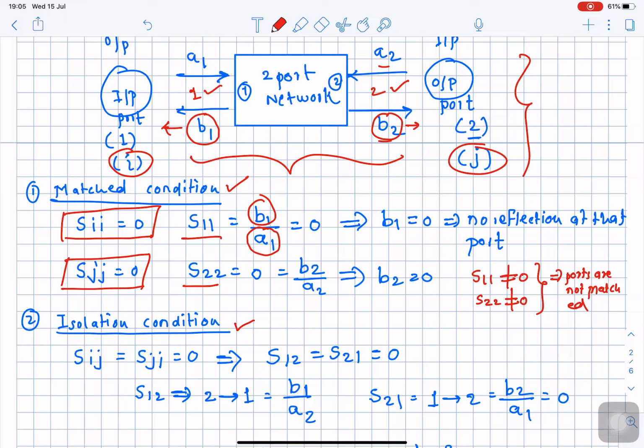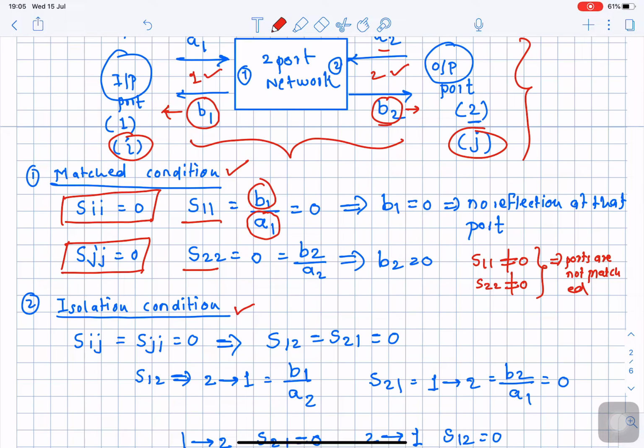Now please always remember that in an ideal circuit at a microwave frequency, the two ports should be isolated from each other as much as possible. So isolation has to be there between the two ports.